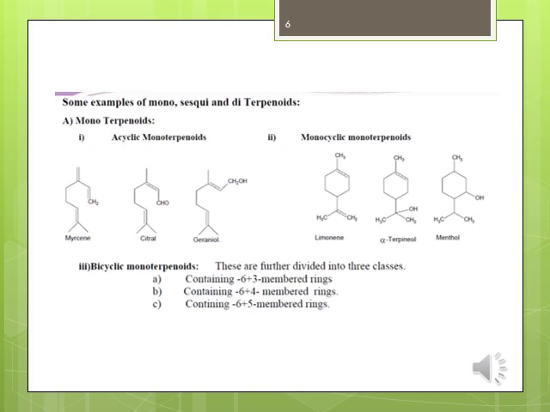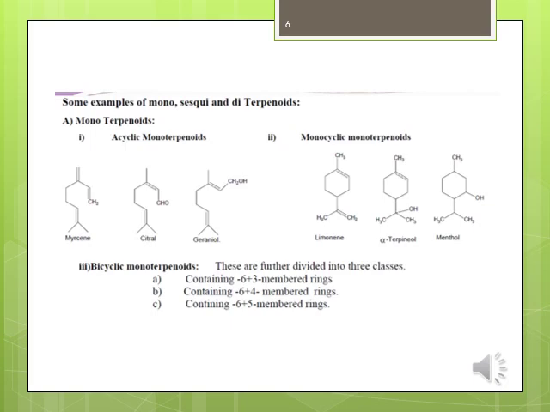Number 1, monoterpenoids, which are further classified into types. First, acyclic monoterpenoids, second, monocyclic monoterpenoids. Number 3, bicyclic monoterpenoids. These are further divided into three classes. First, containing 6 plus 3 member rings.